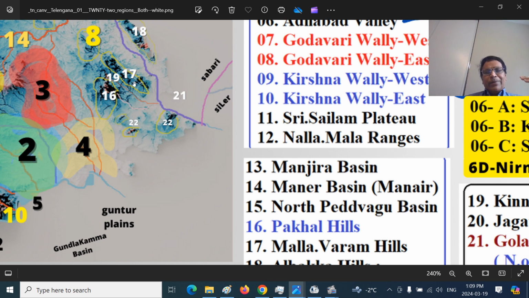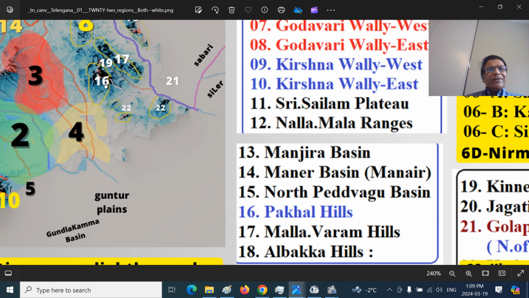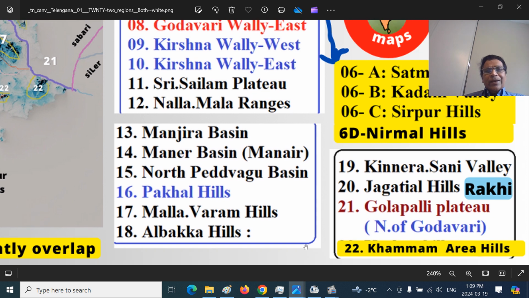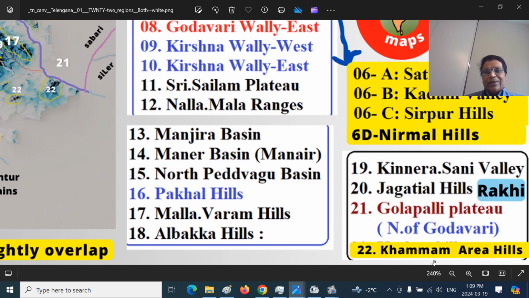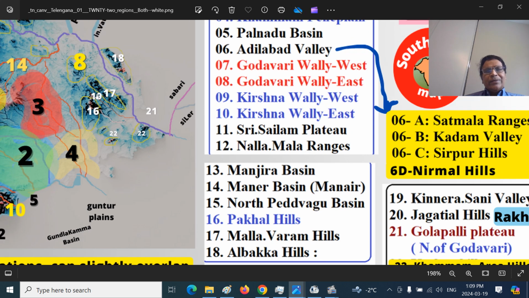Between Mallavaram Hill Range and Pakala Hill Range, that is 16 and 17, I have shown here 19, that is a Kinnarasani River Valley. Kinnarasani is a tributary of Godavari Nadi River that joins near Burgampadu, that is close to Bhadrachalam, the sacred town hosting the Sri Rama temple. So that is 19, the Kinnarasani River Valley.